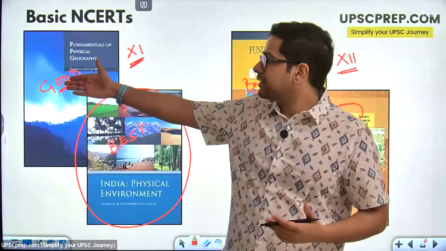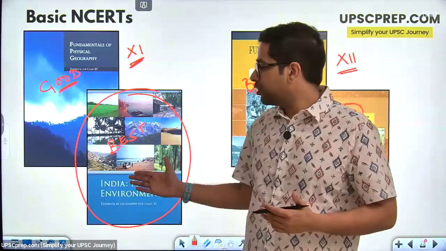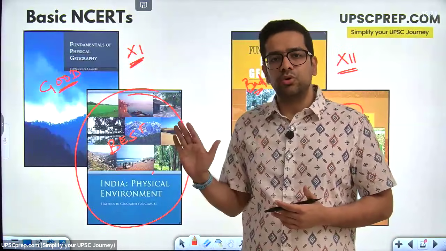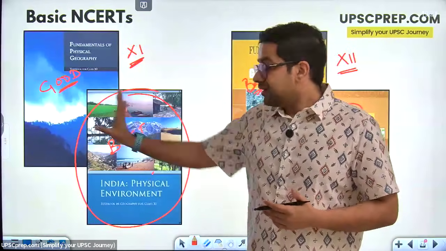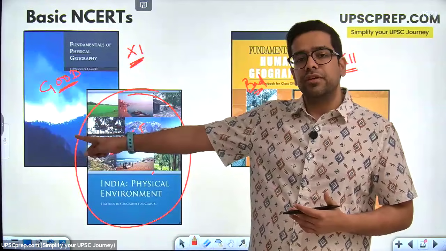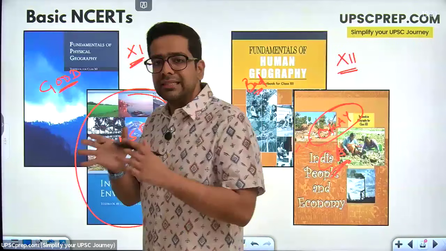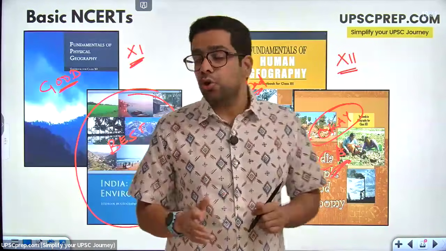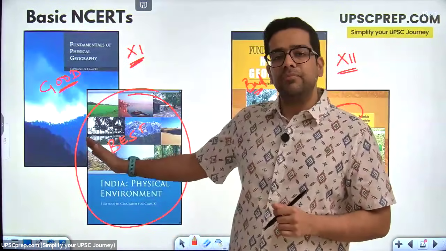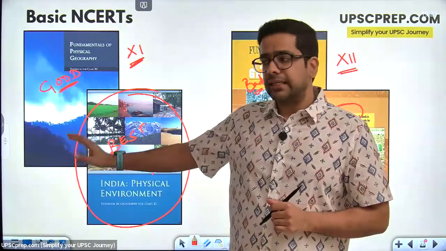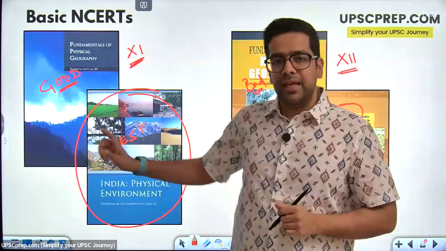Generally, obviously, you want to understand physical geography first, then you come to this. But if you start with this and then go there, there is no problem in that. Start, however, with this. Why? Because these two deal with physical geography. That is the thing that I told you, that this is the concept heavy part of geography. So long as this part is concerned, if you understand it well, 90% of the time you will get your questions right. Right?